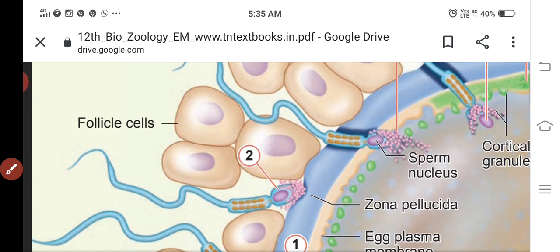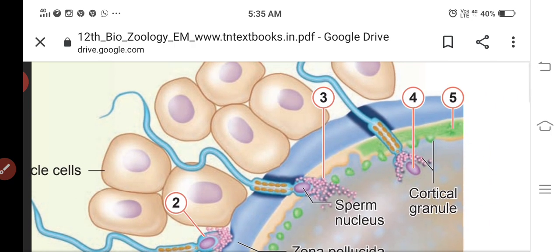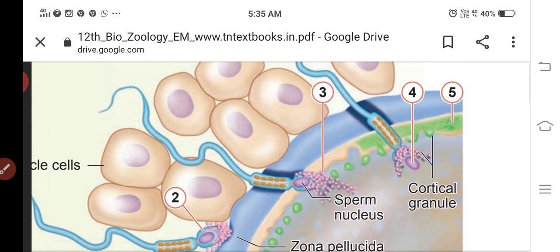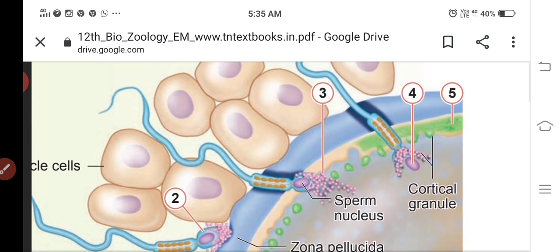In the second stage, the follicle cells will be entered into the zona pellucida. Next, after the zona pellucida, the sperm nucleus will be released. Thus the acrosome reaction takes place, and the enzyme will be released. Next is the breakdown of the zona pellucida.